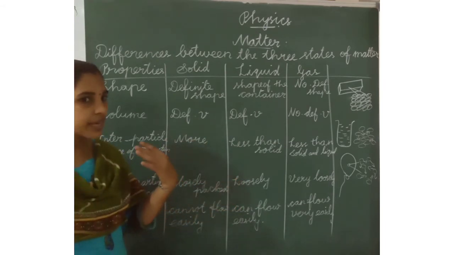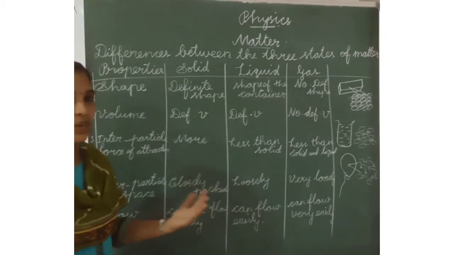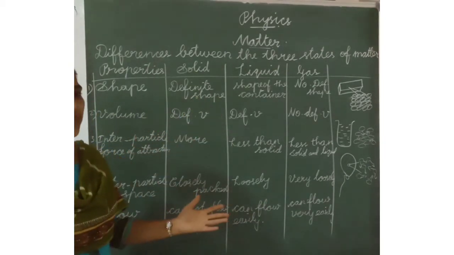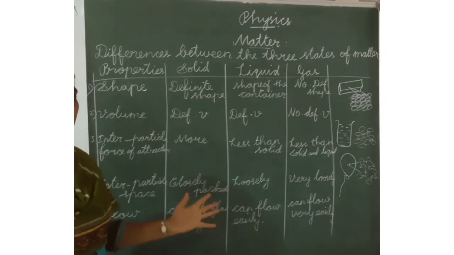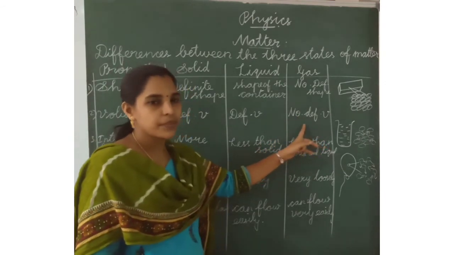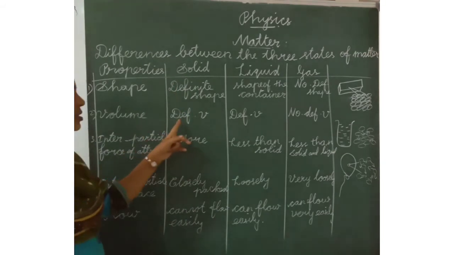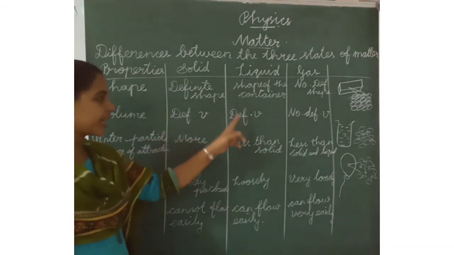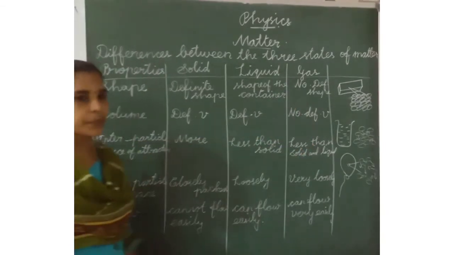We cannot see the air spreading, but we can feel the air. It will flow and spread everywhere. So solids have definite shape, liquids have definite volume, gas has no definite shape.